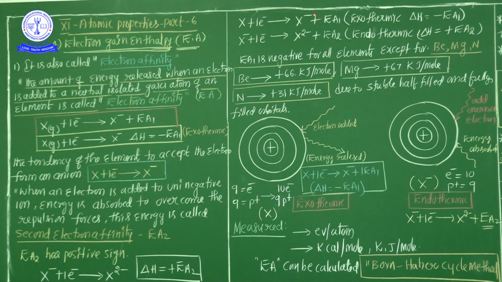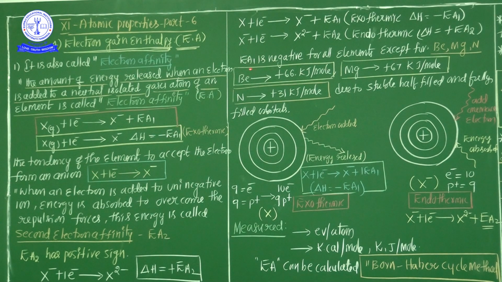In case of electron affinity 2, it's an endothermic reaction, and the delta H value is positive for EA2. This is the most important point, my dear students. First electron affinity is always an exothermic reaction, the sign is negative. Second electron affinity is an endothermic reaction, the sign is positive. Keep it in your mind.